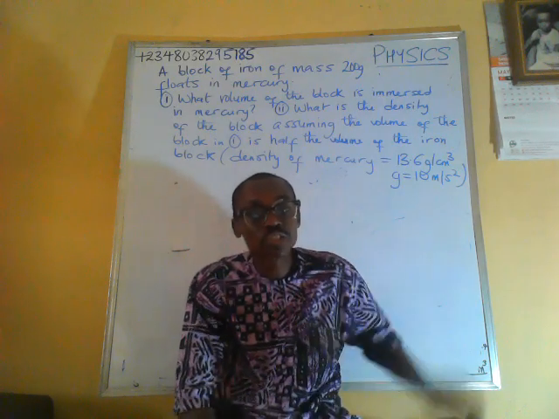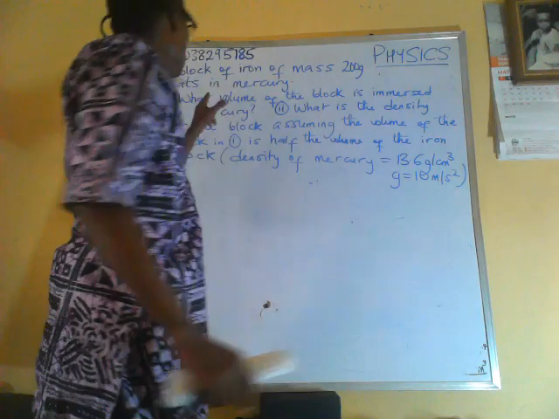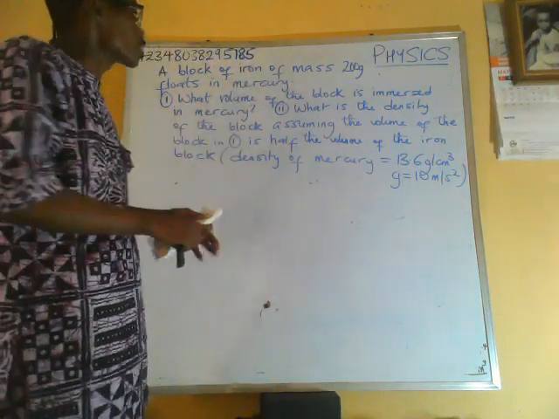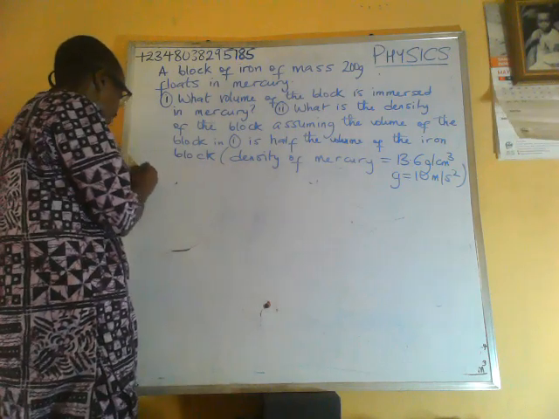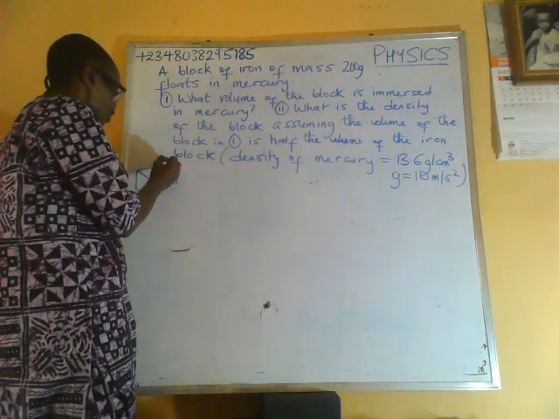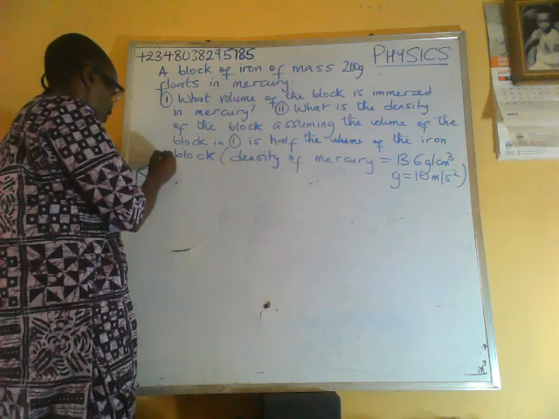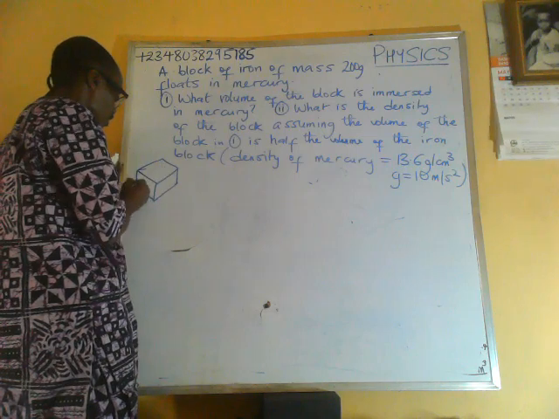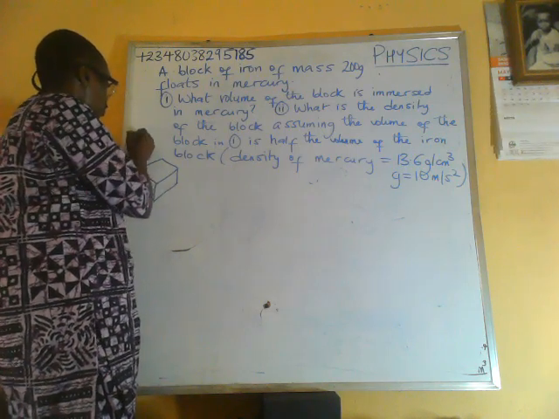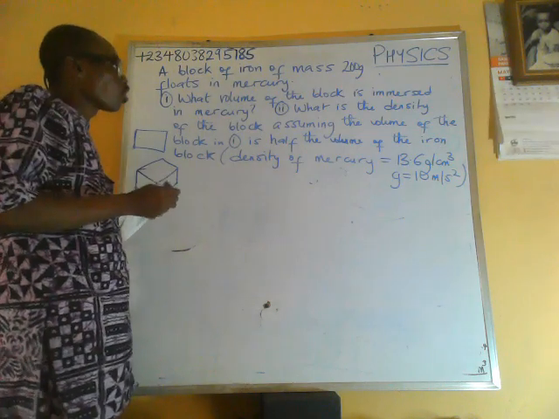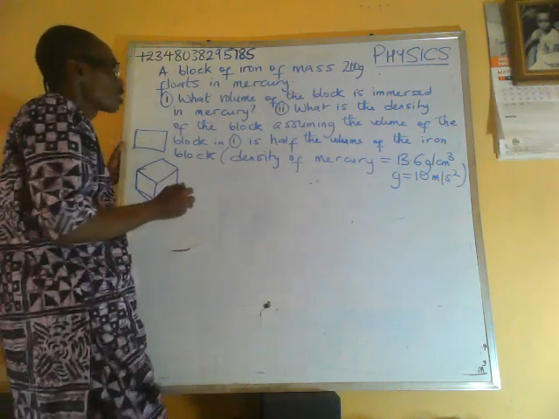Our first question is about a block of iron of mass 200 grams. So let's say this is our iron. The mass of iron is 200 grams.